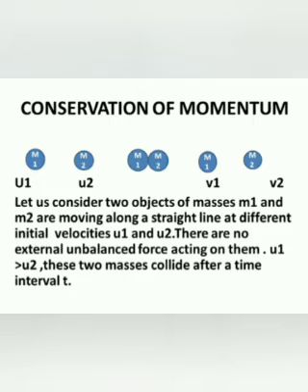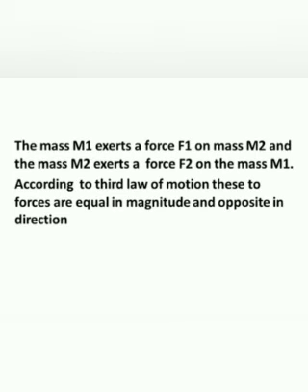Instead of m1, m2, you can use ma, mb, etc. The mass m1 exerts a force F1 on mass m2, and the mass m2 exerts a force F2 on the mass m1. According to the third law of motion, these two forces are equal in magnitude and opposite in direction.